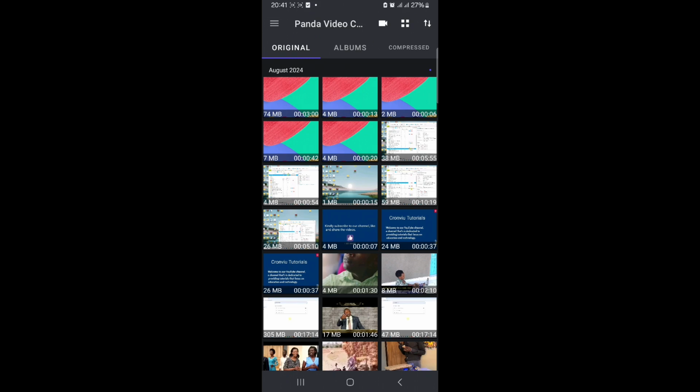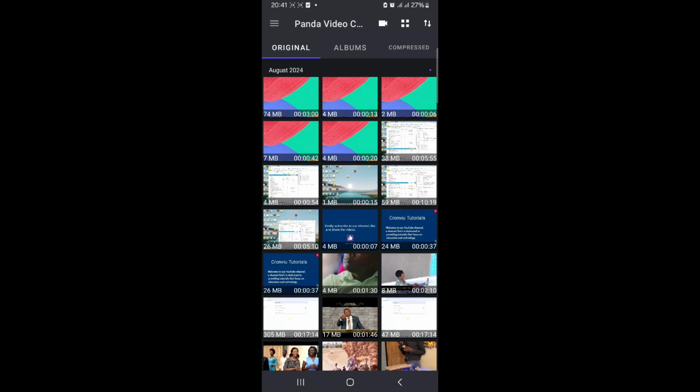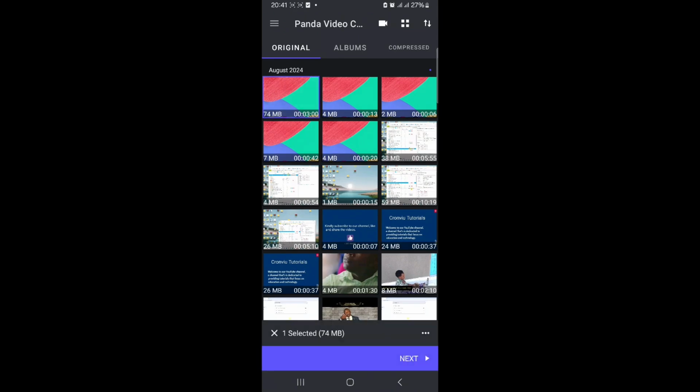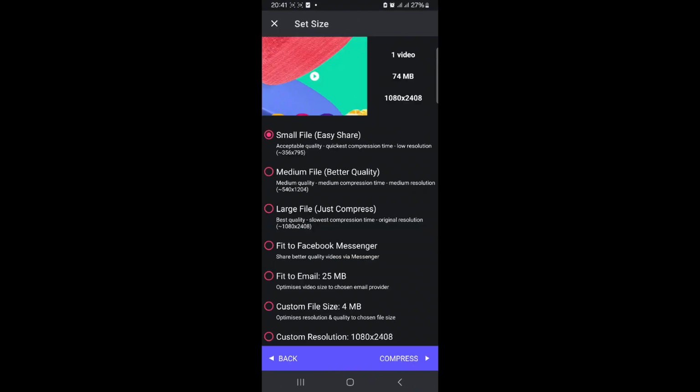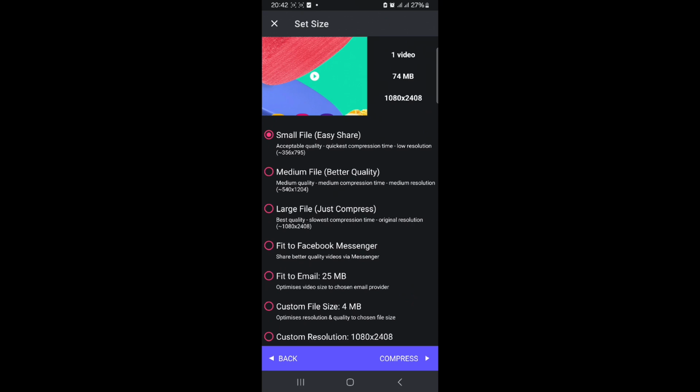I want to give an example of this video, which is 74 megabytes. I think you can see it, right? This one. I want to compress this video. Let me do it. Here you just choose the output, I mean the type of output of the file, whether you want this application to retain the original resolution of the video, or whether you want a small size,